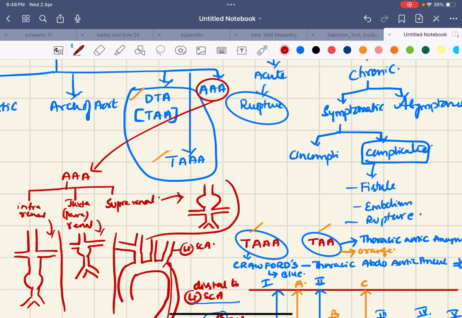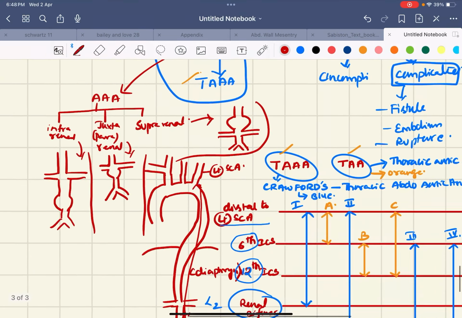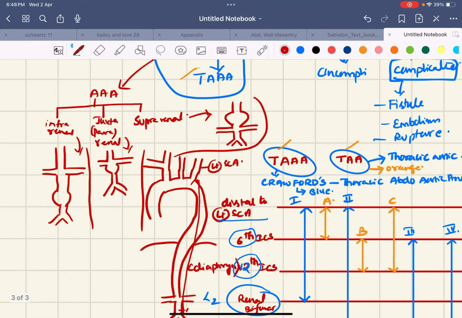Out of these abdominal aortic aneurysms, juxtarenal and suprarenal are common in females.